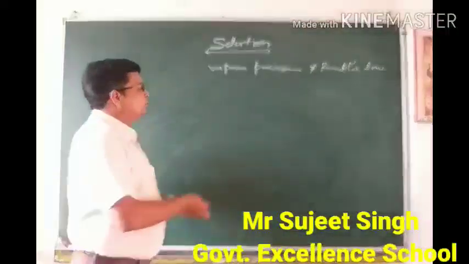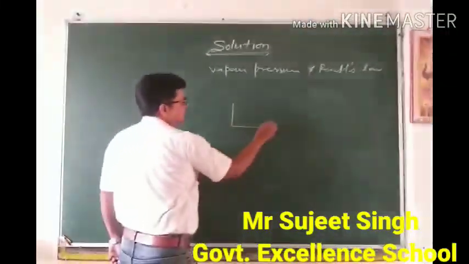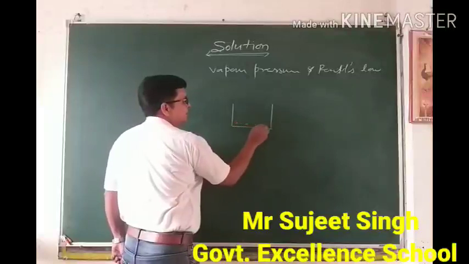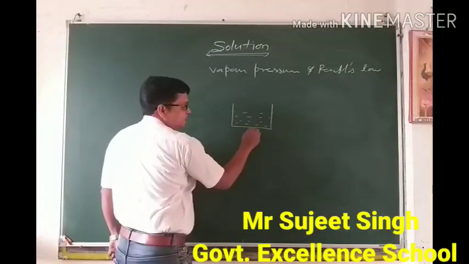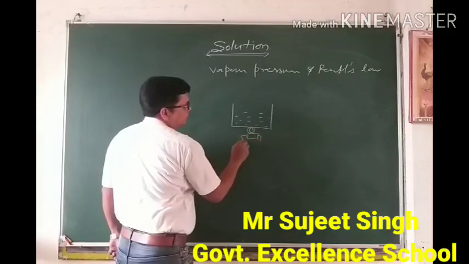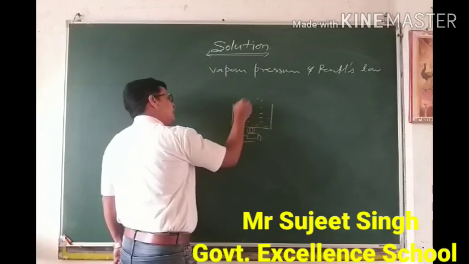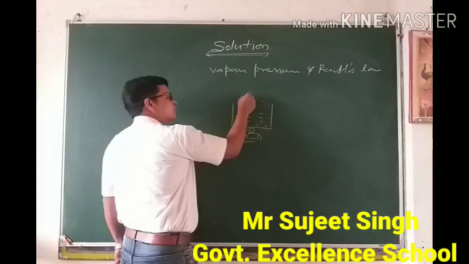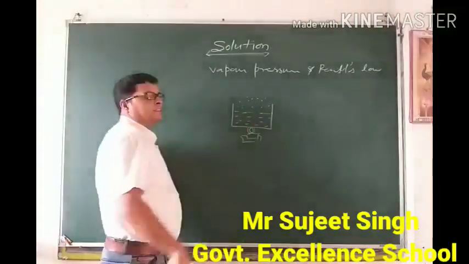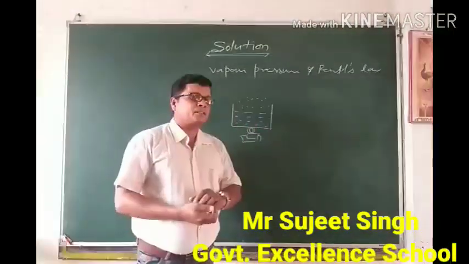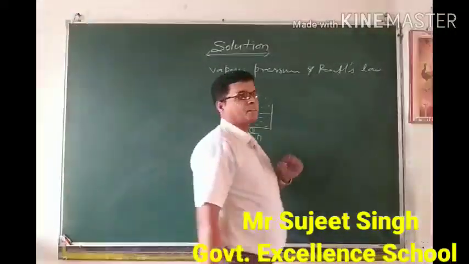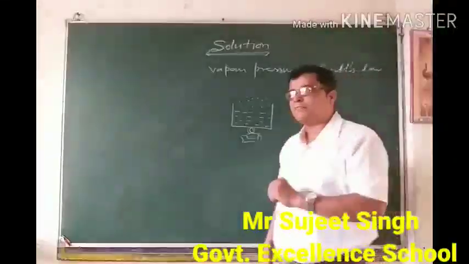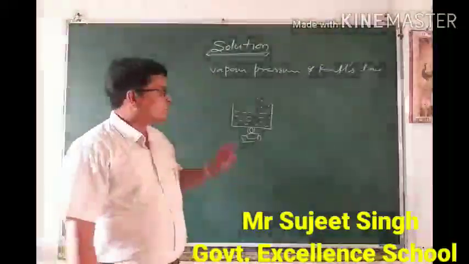So what do you mean by vapor pressure? Suppose this is one container in which we have filled water. When we heat it, then what happens? A vapor forms and this vapor exerts pressure on the surface of liquid. So this is not a sufficient definition. The pressure exerted by the vapor on the surface of liquid is known as vapor pressure. This is not the exact definition. So what is the exact definition of vapor pressure?